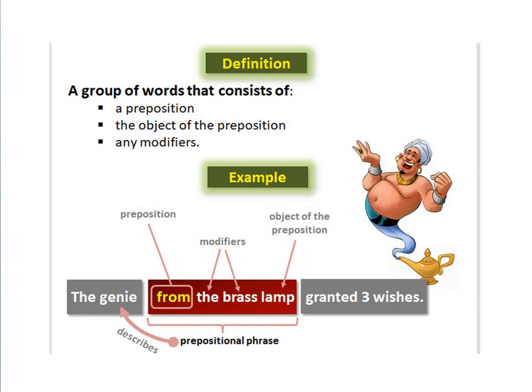Here "from the brass lamp" is the prepositional phrase in which the head word is "from" and "the brass lamp" is the object of the preposition. "Lamp" is the object, which is a noun, and "the brass" is the modifier. The prepositional phrase describes the genie.